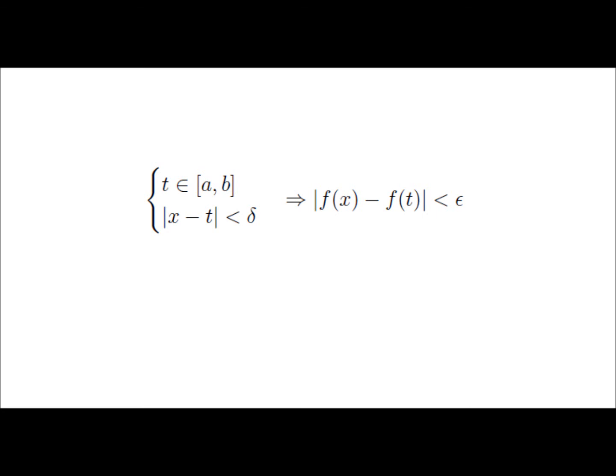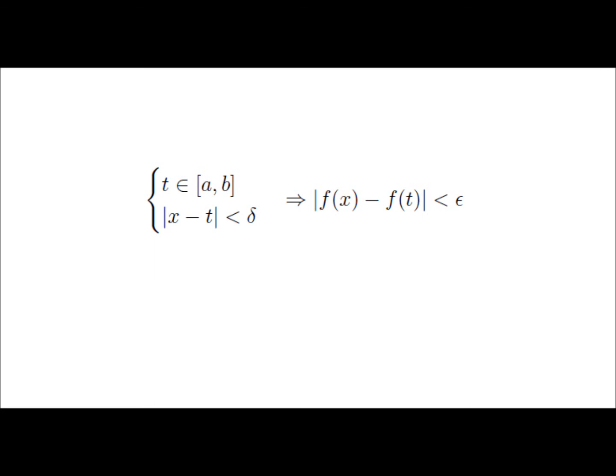So here when we say the absolute value of x minus t is less than delta, what we mean is that the distance between x and t is less than delta. And that together implies, that's what the big bold right arrow means, that the distance between f of x and f of t is less than epsilon.